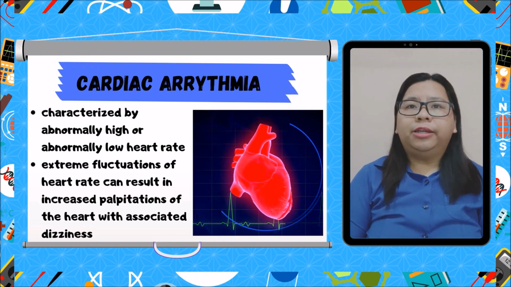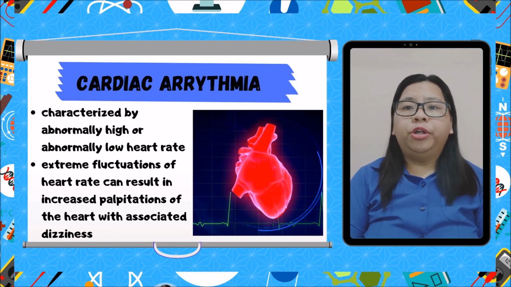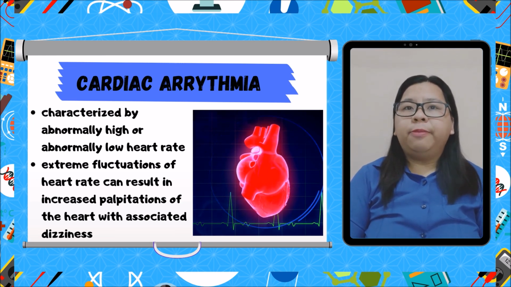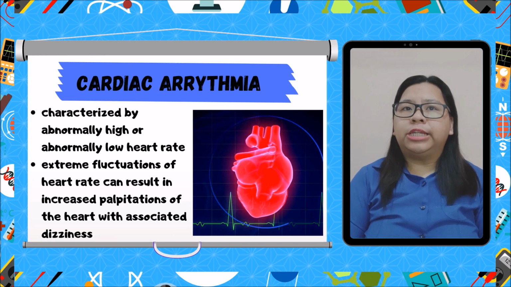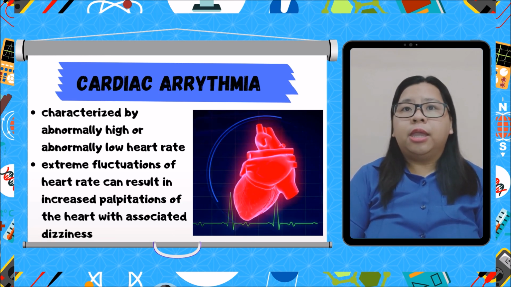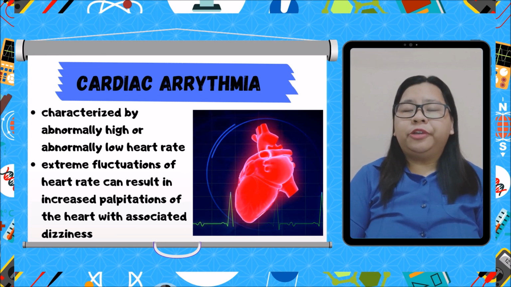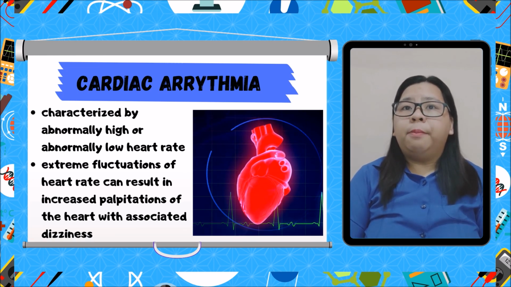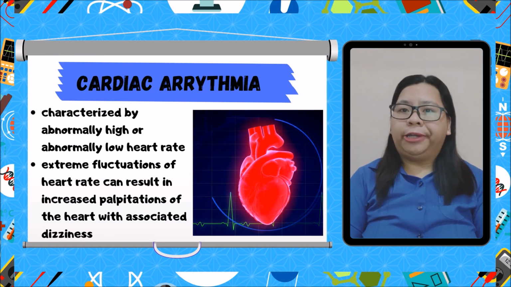Cardiac arrhythmia is characterized by abnormally high or abnormally low heart rate. Extreme fluctuations of heart rate can result in increased palpitations of the heart with associated dizziness. In severe abnormal cases, the critical condition could be impaired blood flow and may initiate a heart attack.